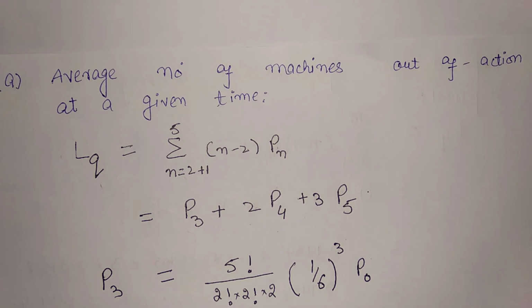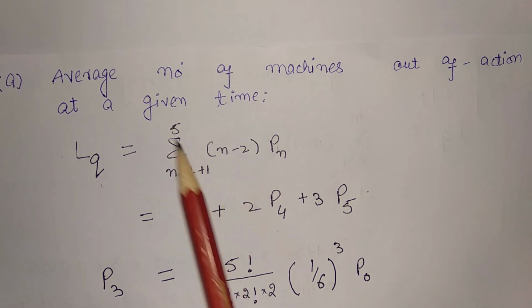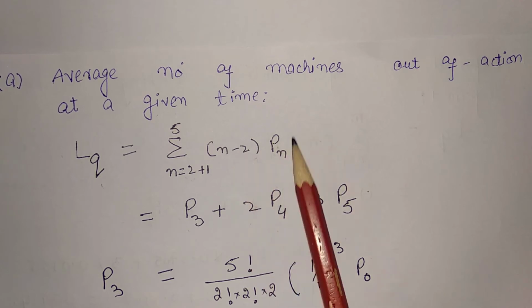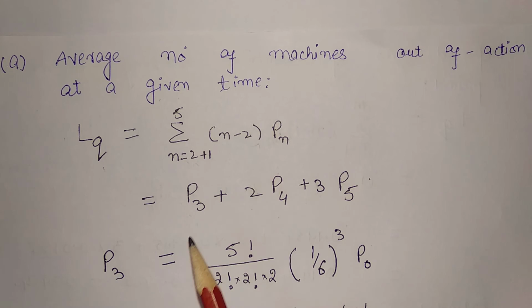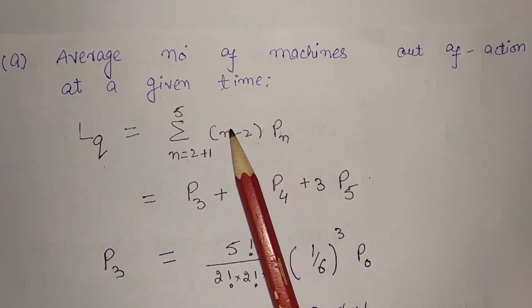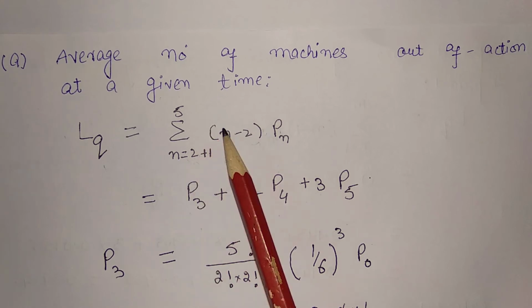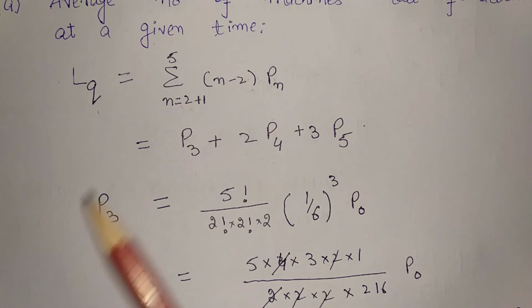So here, the average number of machines out of action at a given time, LQ, that is the number of machines in the queue, is the sum for n going from s plus 1 to 5, that is capital M, of n minus s, that is n minus 2, into Pn. Now putting n is equal to 3, that is 2 plus 1, n minus s is 3 minus 2, 1, and then 4, so 4 minus 2, 2, and then 5, so 3. Now I will calculate P3, P4 and P5.